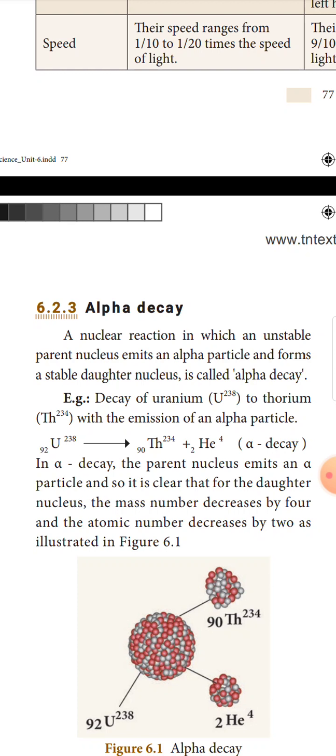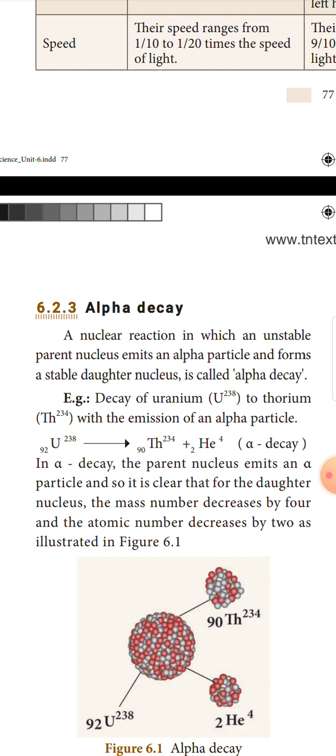Example for alpha decay: decay of uranium U-238 to thorium Th-234 with the emission of an alpha particle. Uranium 238 will emit an alpha particle and decay to thorium 234.